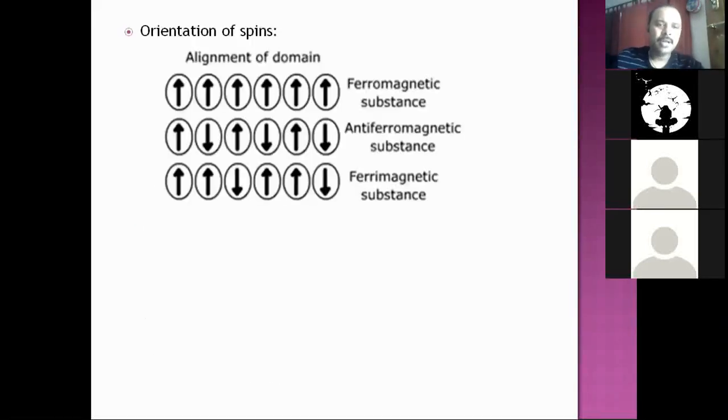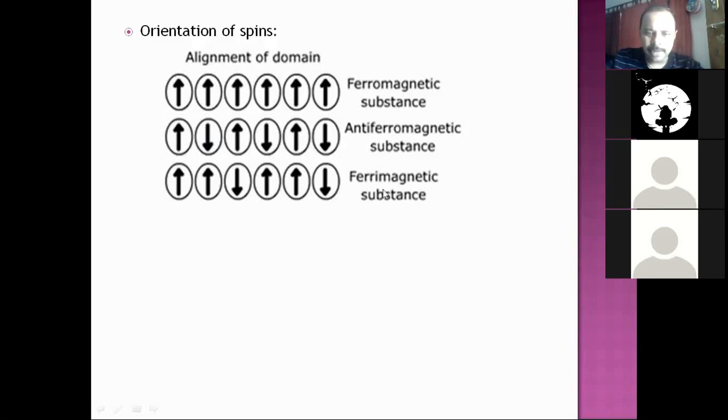Now, just a schematic representation of spins or magnetic moments in different substances. Orientation of spins: you can see ferromagnetic, all magnetic moments will be in the same direction. That's why they are strongly attracted by external magnetic field. In case of antiferromagnetic, in the absence of external magnetic field they are similar to ferromagnetic, but the moment they are introduced into the magnetic field, their spins become opposite.